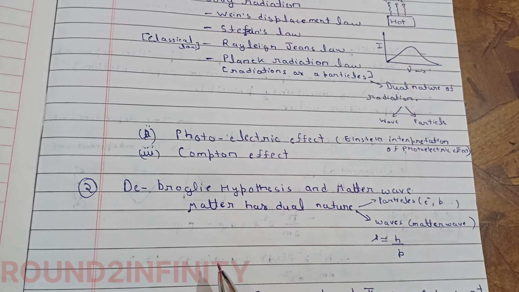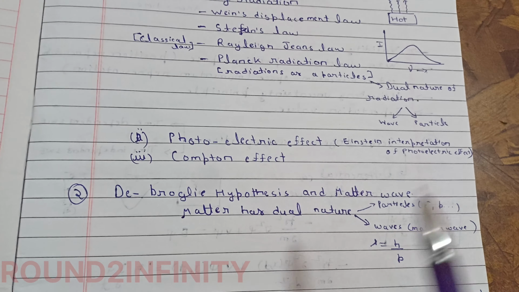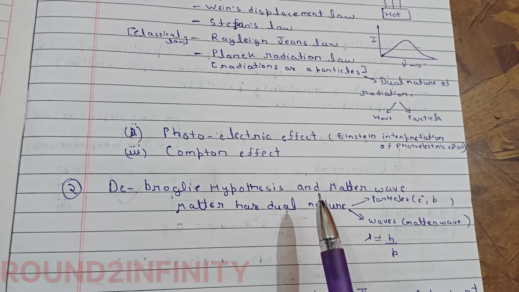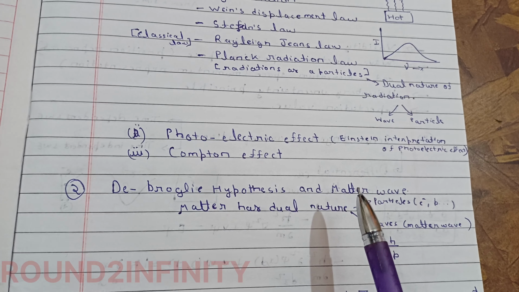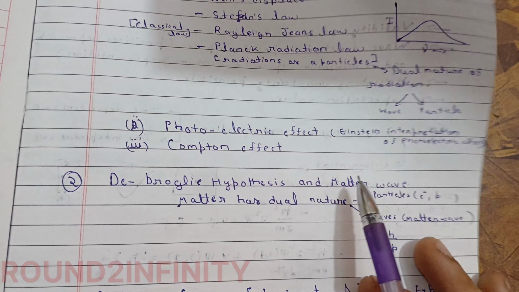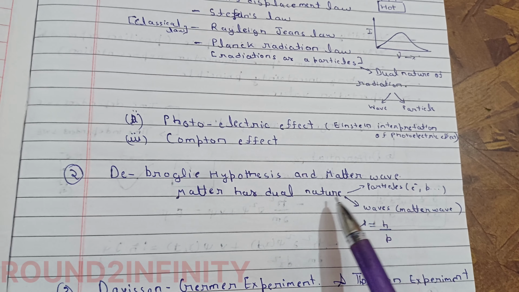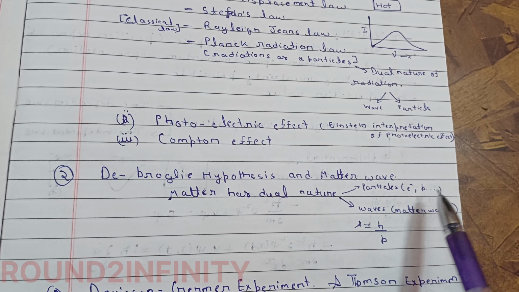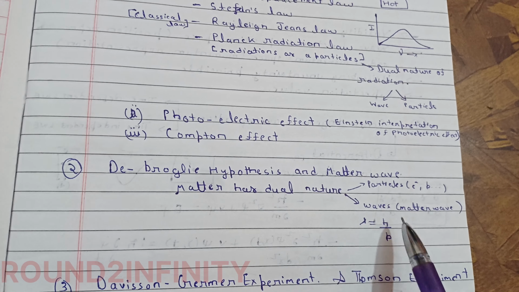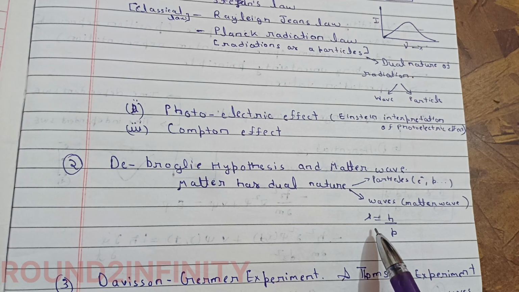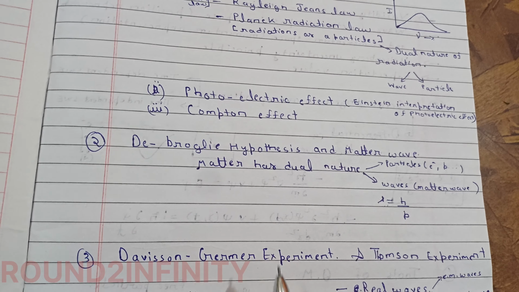Then we will study the de Broglie hypothesis and matter waves. De Broglie said that not only radiation has dual nature, but every particle of matter has dual nature. So that's how we move forward in quantum mechanics. He said that every particle like an electron, proton or anything will have both wave nature and particle nature. Then we introduce the de Broglie wavelength, that is h by p.